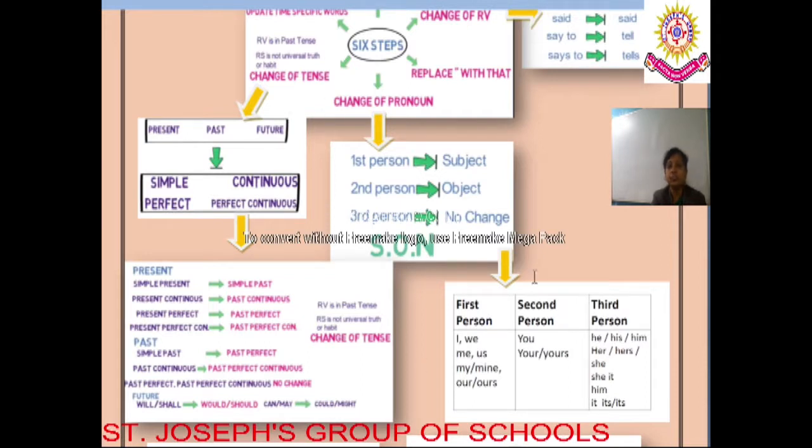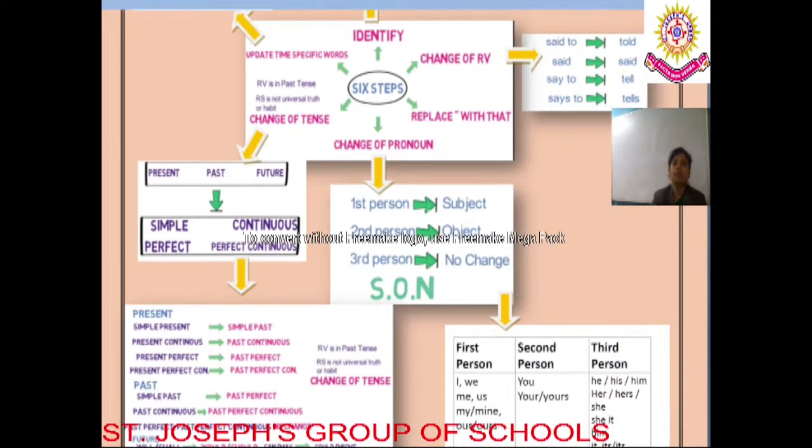Now the fifth step is change of tense. So you know that change of tense, depending on the time, the tense changes its forms, and from direct into indirect speech it changes its form. The reporting verb is in the past tense, which changes to the present tense, or if it is a past perfect tense or past perfect continuous tense, and if it is in the present tense it changes to past tense or past simple tense, past perfect tense, past continuous tense, so on, as mentioned in the chart over here.